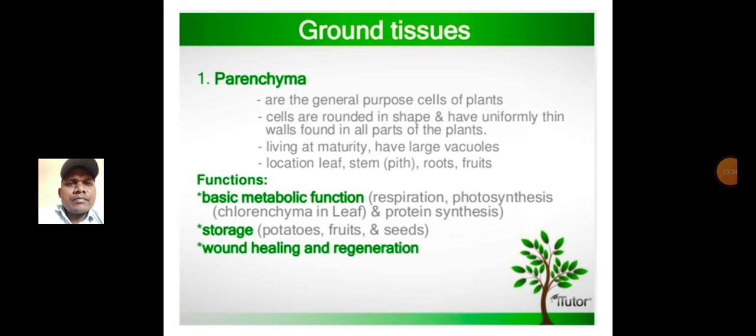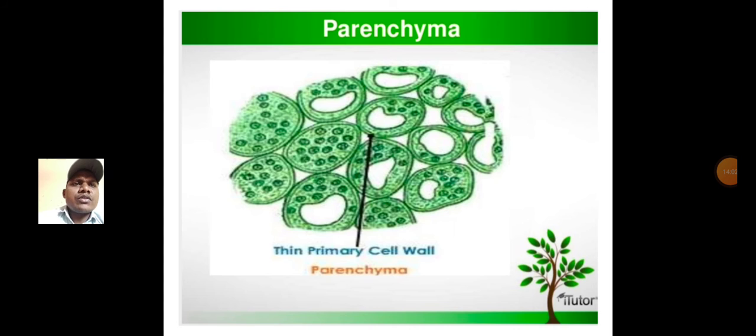And functions: basic metabolic function, respiration, photosynthesis, chlorenchyma in leaf, and protein synthesis also. Storage: potatoes, fruits and seeds. Wound healing and regeneration. These are called functions of ground tissues.